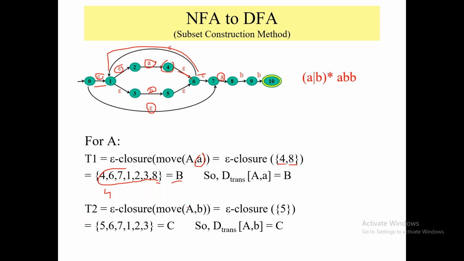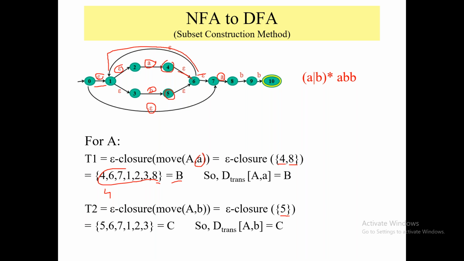So here I will go and check. Does 0 give me a B transition? No. Does 1? No. Does 2? No. Does 3? Yes. But to which state? To state number 5, right? So here I am writing 5.